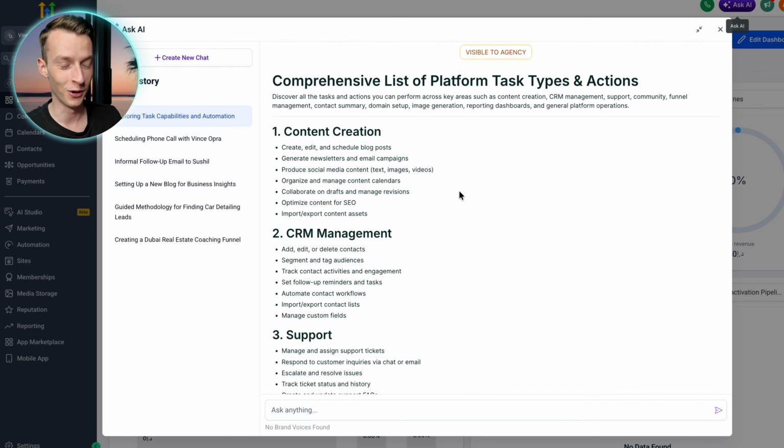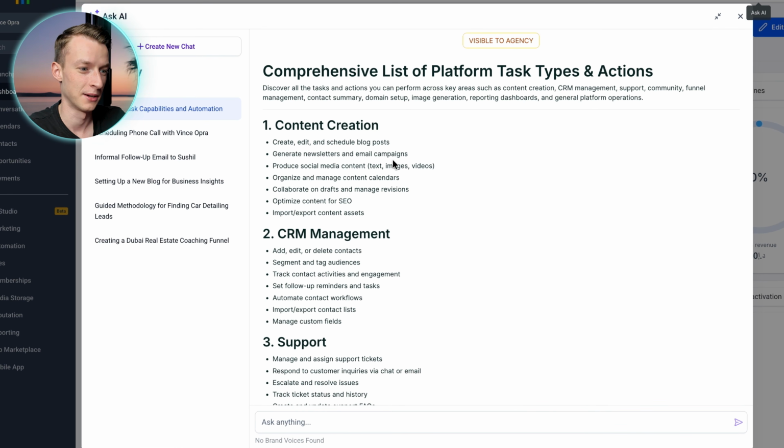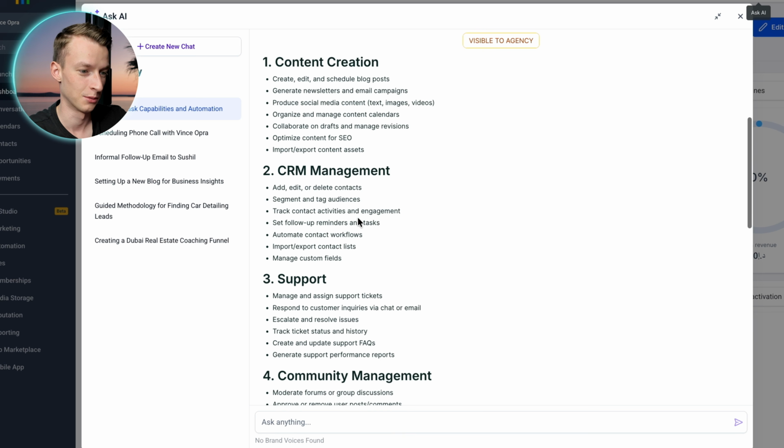So just to give you even more insight on what this is actually capable of doing, I actually asked AI to show all of the different things that it can do that it has the access to as well. So here are all of the tasks, right? We have content creation, so it can create, edit, and schedule blog posts. It can generate a newsletter or email campaigns. It can produce social media content, whether it's text, images, or videos, organize and manage content calendars, and all of these other things as well right here.